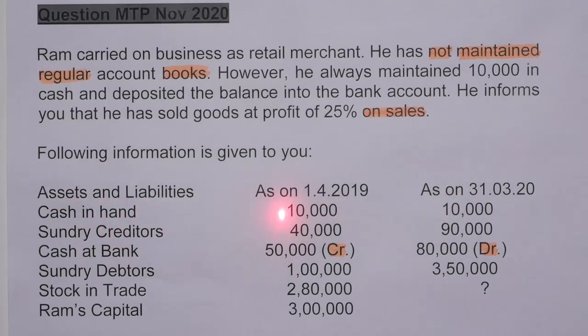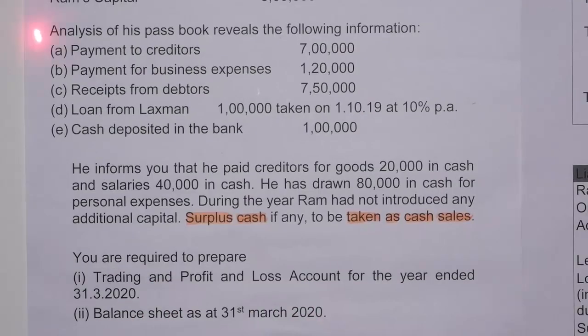Cash in hand: 10,000 opening balance, 10,000 closing balance. Sundry creditors: 40,000 opening, 90,000 closing. Cash at bank: 50,000 credit balance, 80,000 debit balance. Stock in trade 2,80,000. Ram's capital 3 lakh. Analysis of his passbook reveals the following information: payment to creditors 7 lakh, payment for business expenses 1,20,000, receipts from